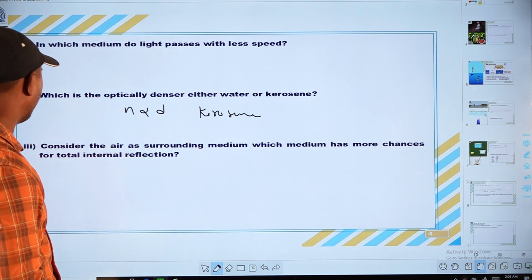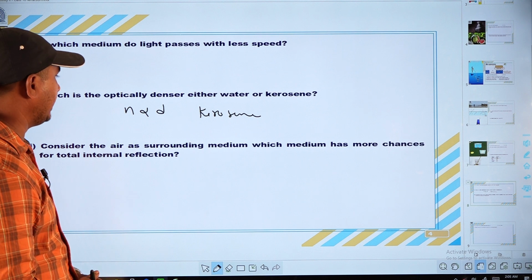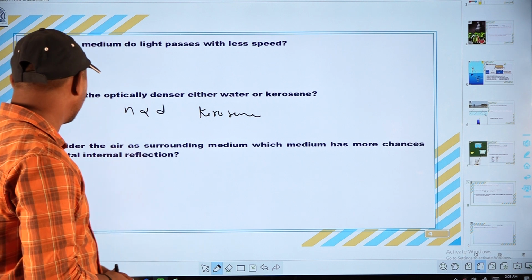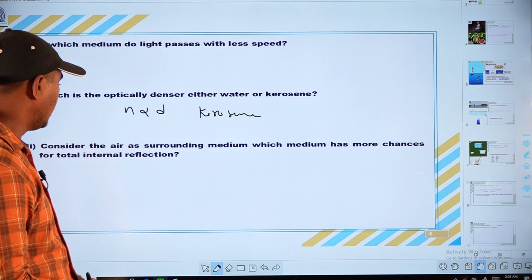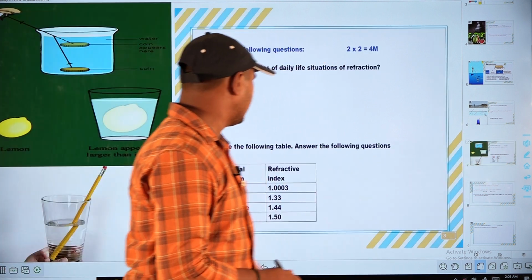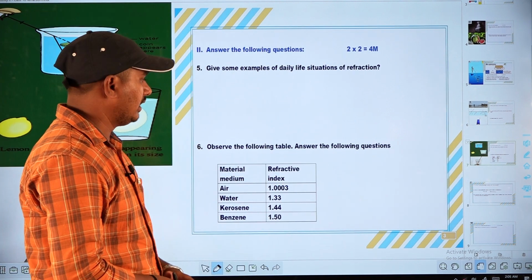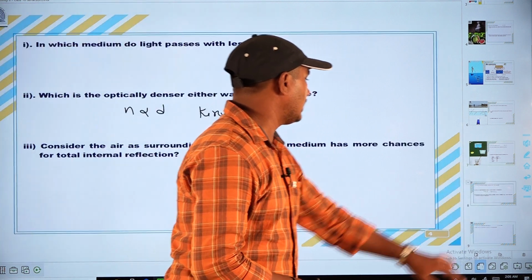Next, the third one: consider air as the surrounding medium; which medium has more chances for total internal reflection? Observe carefully: benzene has the higher refractive index, so it is possible for total internal reflection.